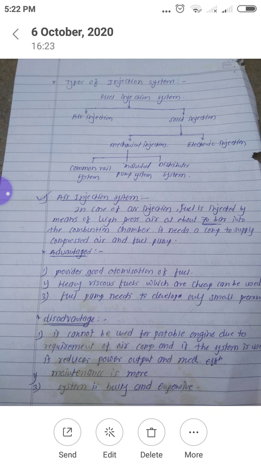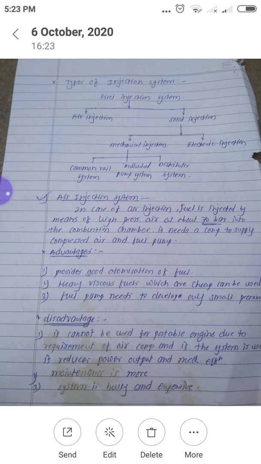So it provides good atomization. Heavy viscous fuels which are cheap can be used. As we have to give more pressure, we can use heavy viscous fuels like kerosene, because as we give more pressure with the help of air, we can atomize those heavy viscous fuels also into fine droplets or fine particles.